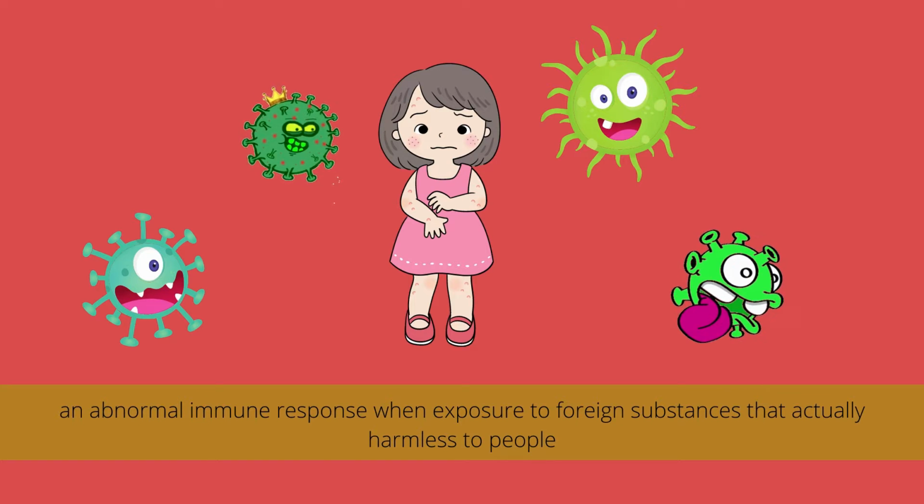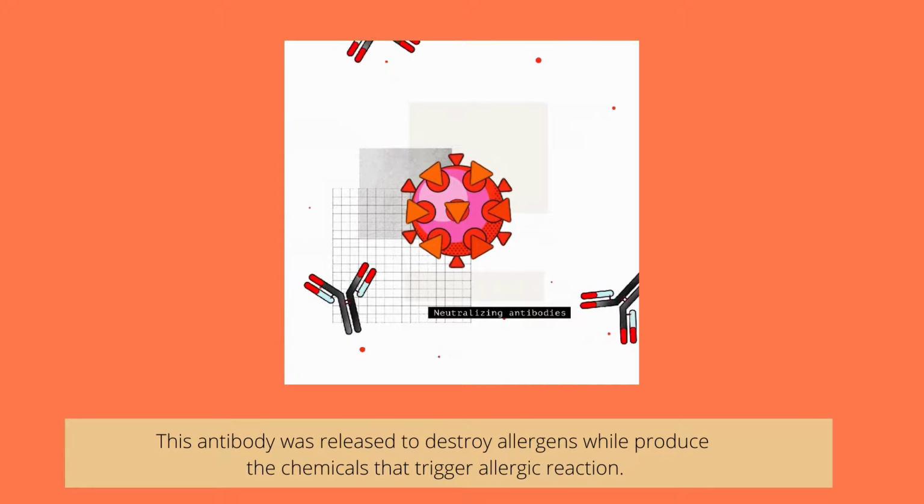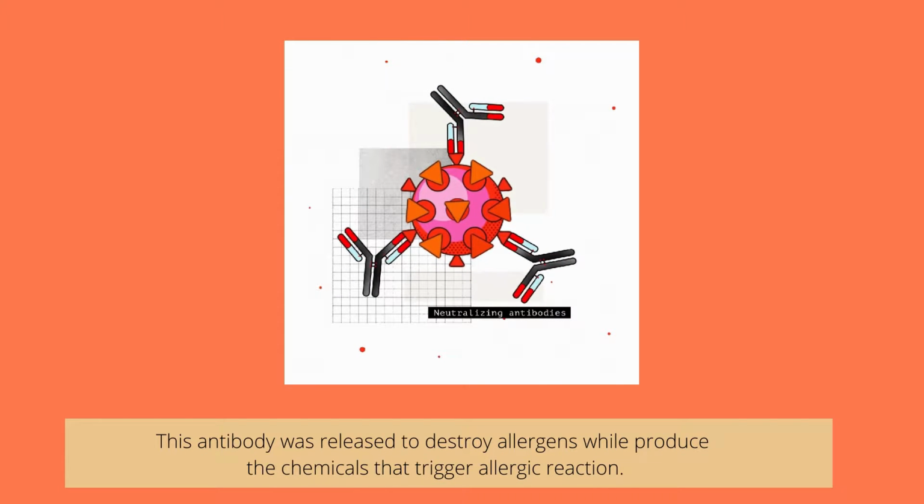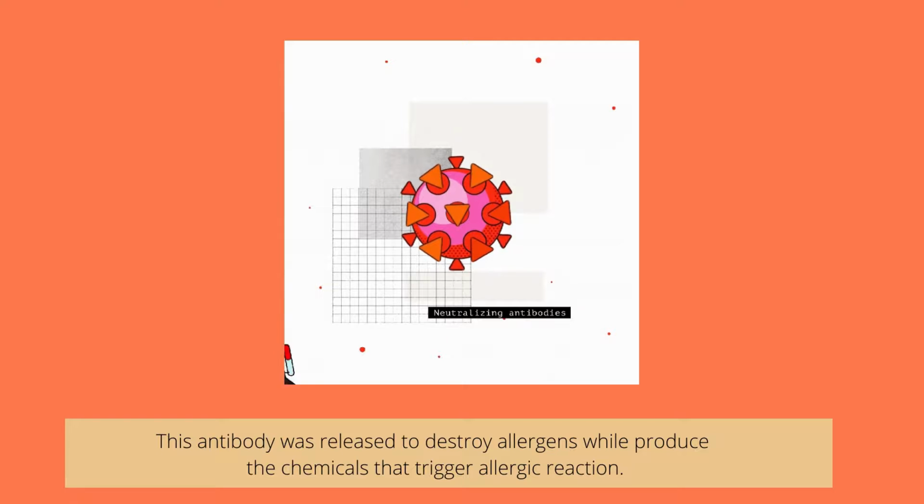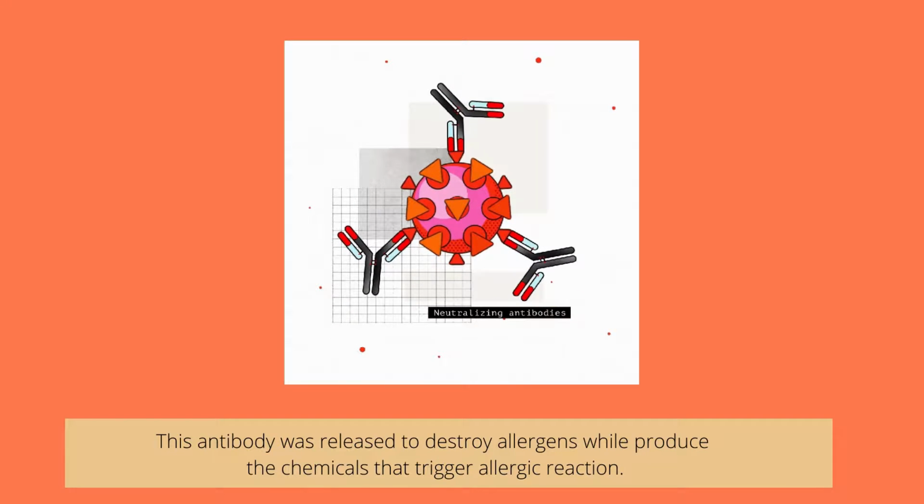What is allergy? Allergy is an abnormal immune response when exposed to foreign substances that are actually harmless to most people. Usually, the immune system responds to pathogens such as bacteria and virus. This allergy reaction happens because of a particular antibody, immunoglobulin IgE. This antibody is released to destroy the allergen while producing the chemicals that trigger the allergy reaction.